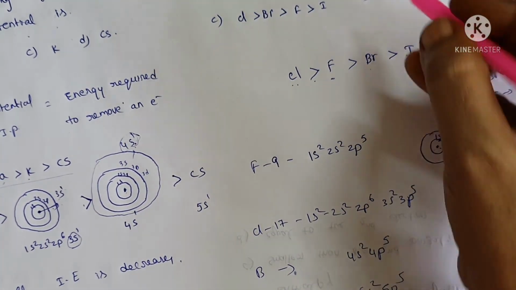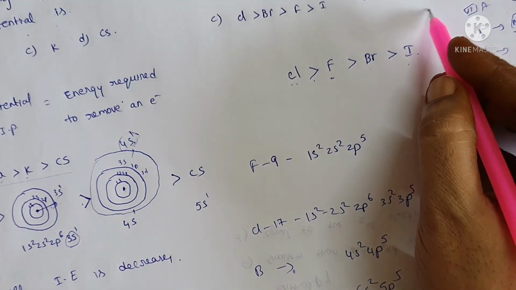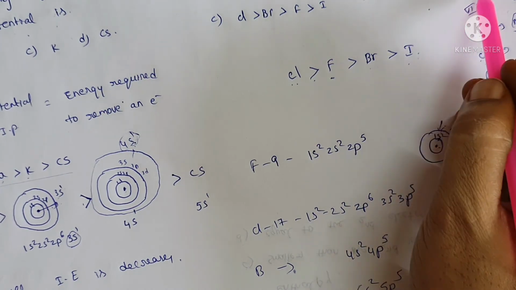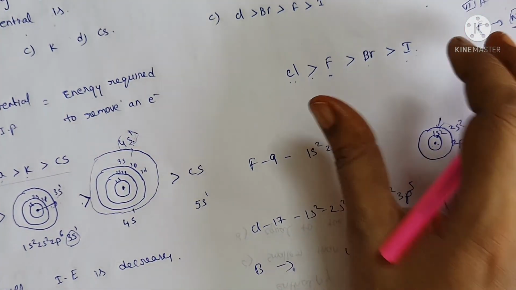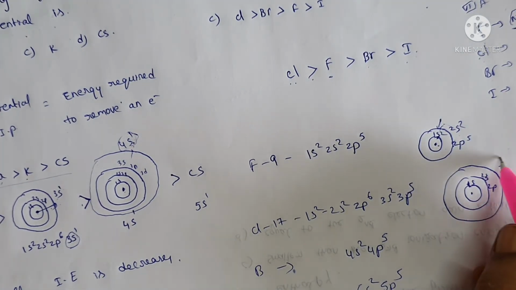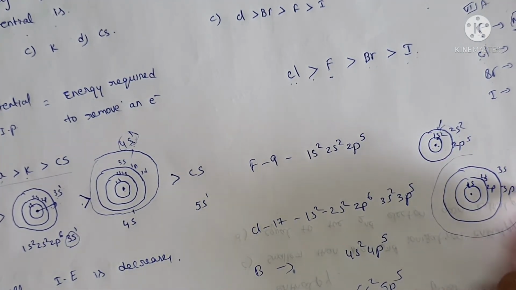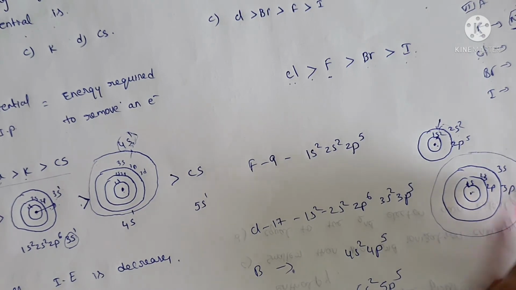Where is this option? D. Option D is correct, because iodine has the least electron affinity. Why? Because it is very far from the nucleus.